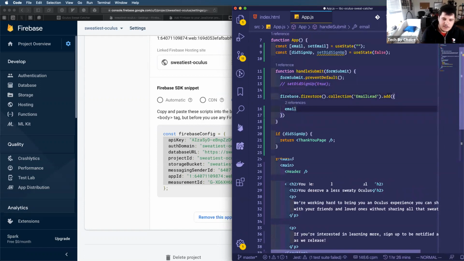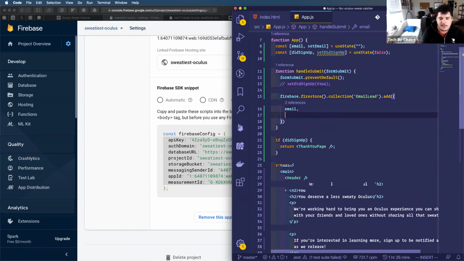And this looks a little funky here because I'm literally just going to pass this email like this. This is an ES6 notation, where what we're actually passing to this add method is just an object, right? And it could look whatever way you need it to look to get your data in Firebase. But instead of saying email equals email, JavaScript just lets me be less verbose and say just the email key.